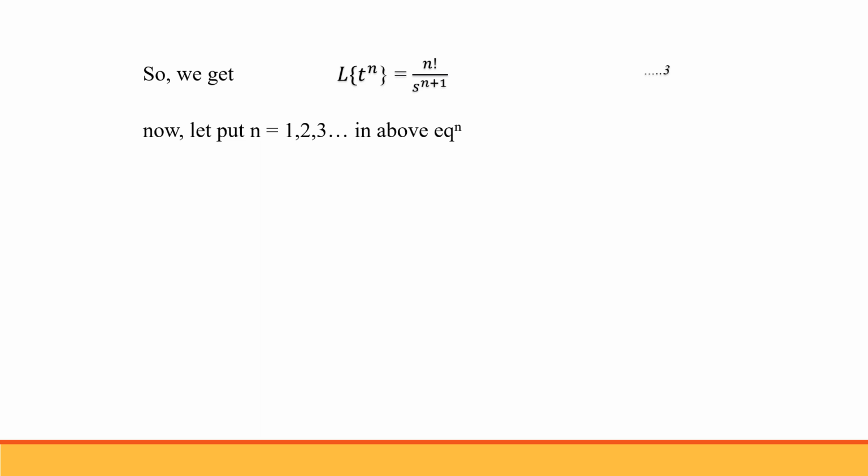We get the Laplace transform of t equal to 1 upon s square. Similarly, we can find the Laplace transform of t square equal to 2 upon s to the power 3, and so on. In the next lecture, we will do some more examples and discuss the properties of Laplace transform.